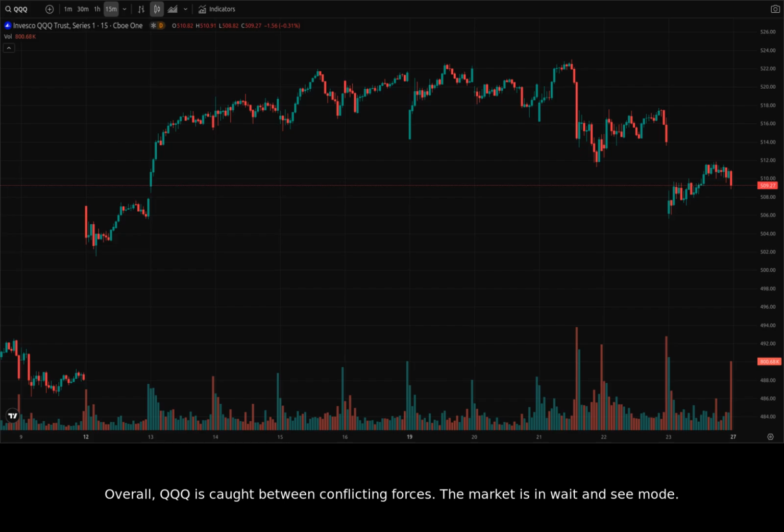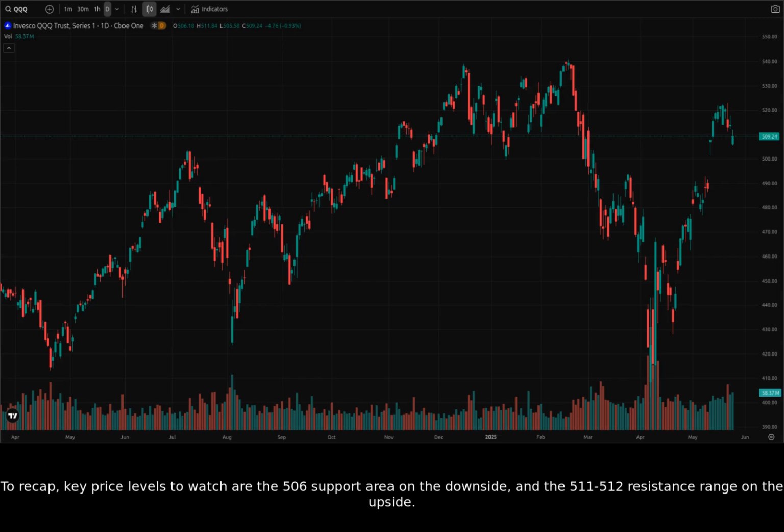Overall, QQQ is caught between conflicting forces. The market is in wait and see mode. To recap, key price levels to watch are the 506 support area on the downside and the 511 to 512 resistance range on the upside.